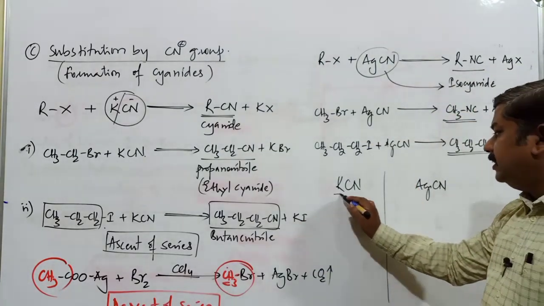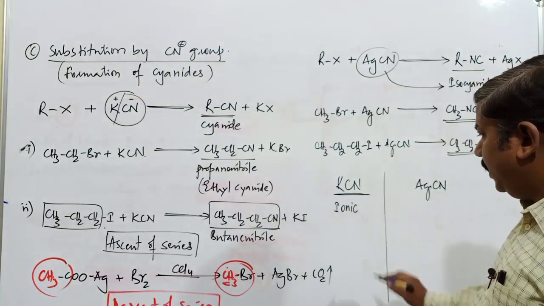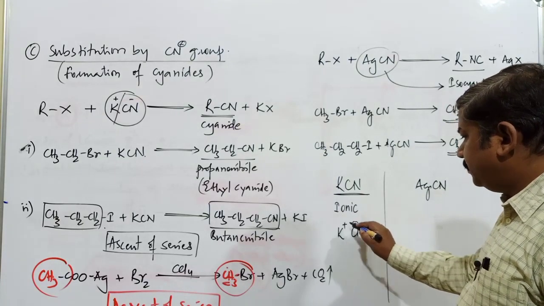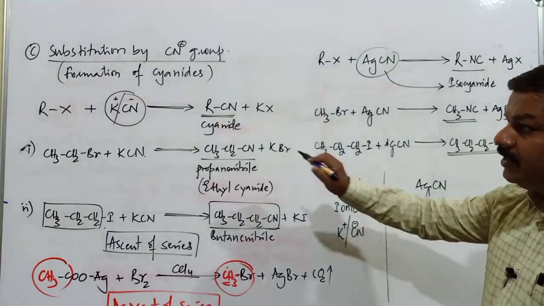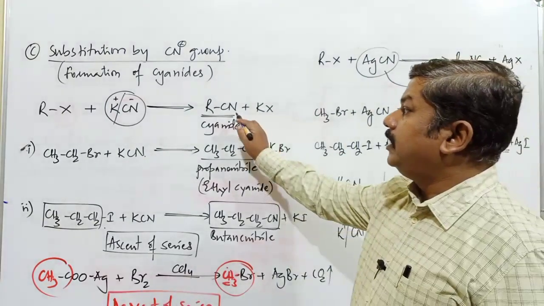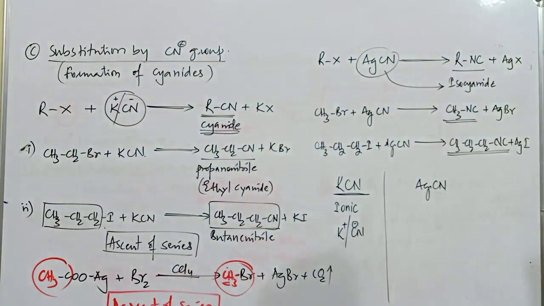Potassium cyanide is an ionic compound. The bonding between K plus and CN minus is purely ionic in nature. It dissociates easily, so bonding takes place through the carbon atom of the cyanide group. When bonding takes place through the carbon atom, the respective compound produced is the cyanide.